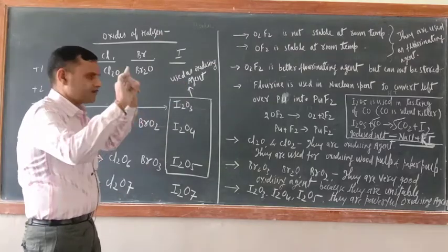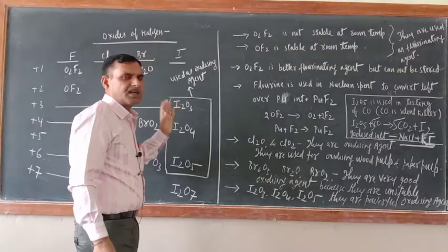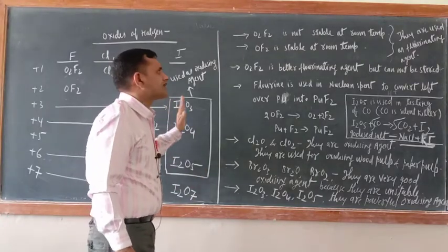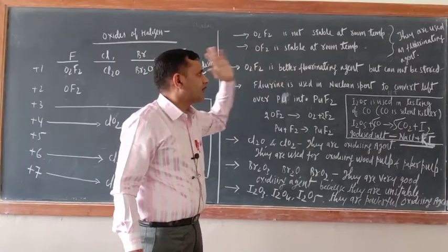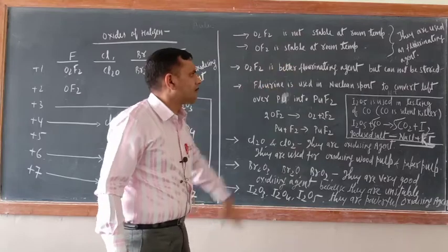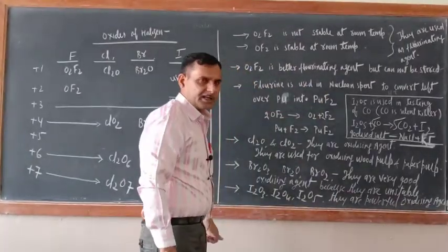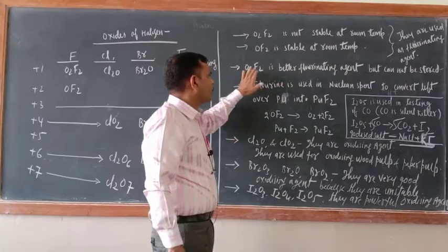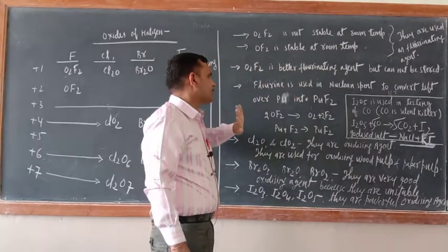And now some points related to the oxides of halogens. Just see, O2F2 is not stable at room temperature. OF2 is stable at room temperature. They are used as fluorinating agents. O2F2 is a better fluorinating agent but cannot be stored.